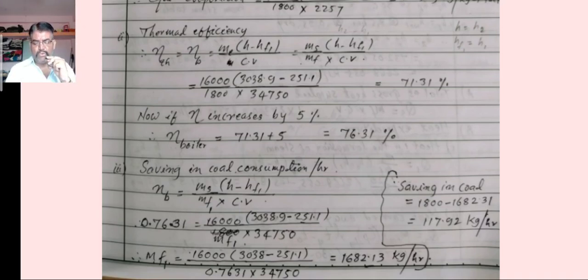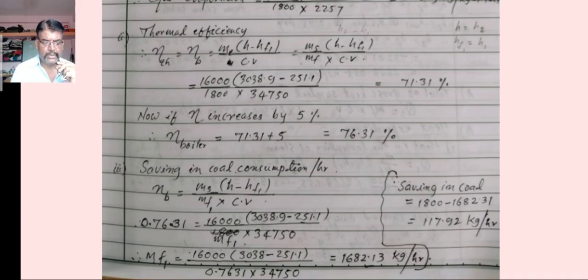Now importantly, what we have to find out is the saving in coal consumption per hour, by using the formula: efficiency of boiler is equal to MS divided by MF into bracket H minus HF1 divided by CV. You can see the formula is there. So by putting the value of boiler efficiency, we have to find out the unknown value of MF1. From this formula we can find out MF1, that is the mass of fuel.